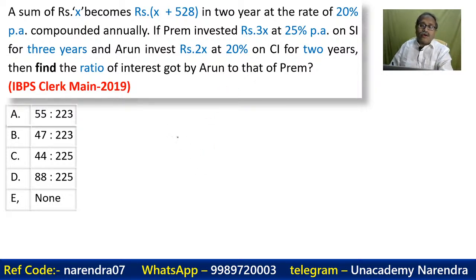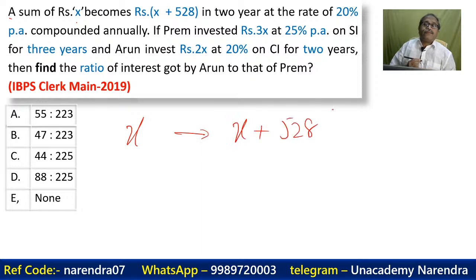So let's once see the question. A sum of rupees x becomes x plus 528 in 2 years at the rate of 20% per annum. Is it compound interest?